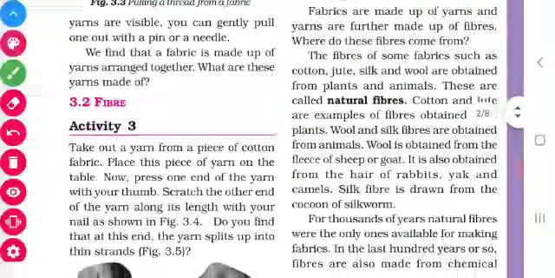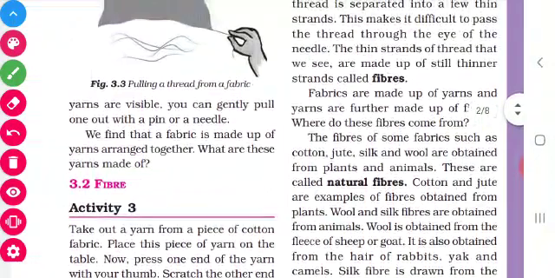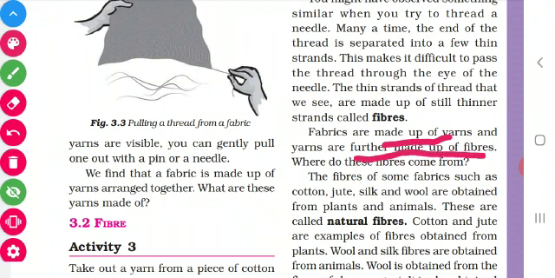Then what are these yarns made up of? We are going to see how these yarns are made. Listen children, the yarns are made up of fibers. From this we come to a conclusion that fabrics are made from yarns and yarns are further made from fibers. So the fibers are converted into yarns and from the yarns we are getting fabrics.